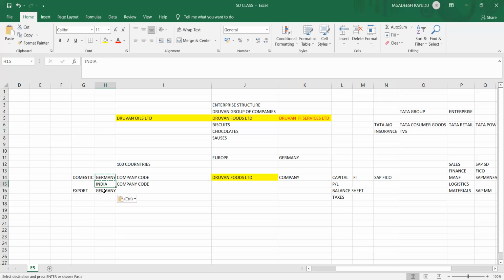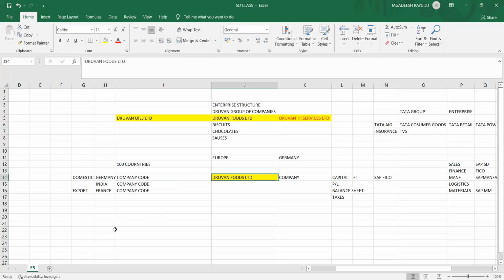Exports in the sense, as I said, I'm doing my sales operations and purchase operations across the globe, in different countries. Let's take it's in France, in Europe only. So this company code specifically is handling other regions, other countries. Okay, so I have one more company code. You try to understand only one thing here: this company code is now investing capital to do the sales and purchase operations in these countries.